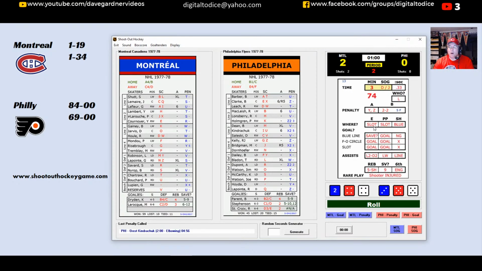Where's he going to shoot from? Oh, he's from the slot. Dornhofer right in on Dryden. Dornhofer scores. Gary Dornhofer gets the Flyers on the board with a late goal here in the second period, and it's going to be 2-1. So Dornhofer with the goal.